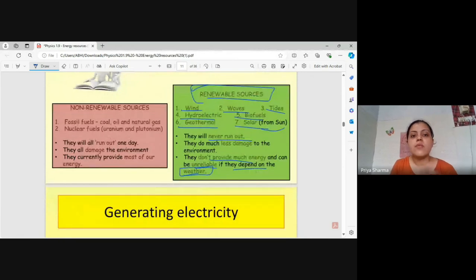So these were the non-renewable and renewable sources of energy. You should know which are the renewable sources and which are the non-renewable sources. A question can come in a form where they give you certain examples and ask whether each is renewable or non-renewable. Or the question can ask what the advantages of renewable or non-renewable sources of energy are.